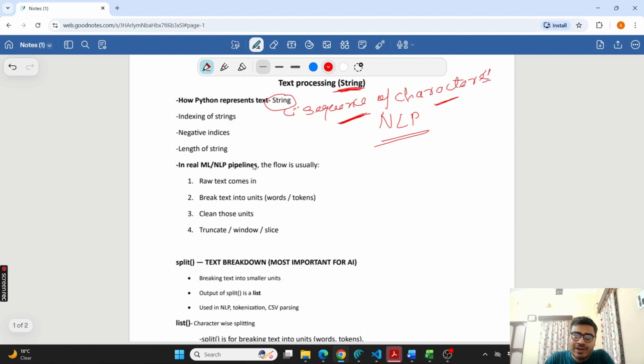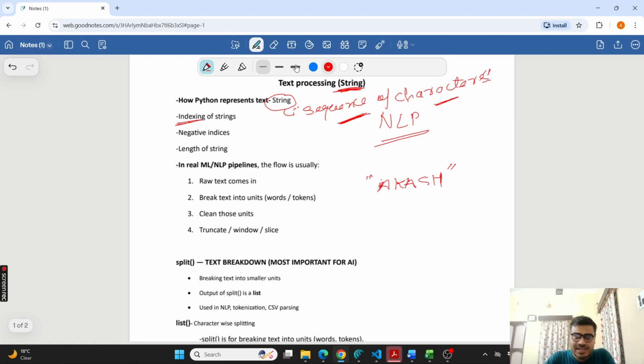Now, the first thing about a string is indexing of string. For example, if I take a string, a text in inverted commas, which is my name only, this is my name and that's the string. So first is indexing. Indexing means every character in the string is represented by an index or a number or a position. Index means the position of the character in the string.